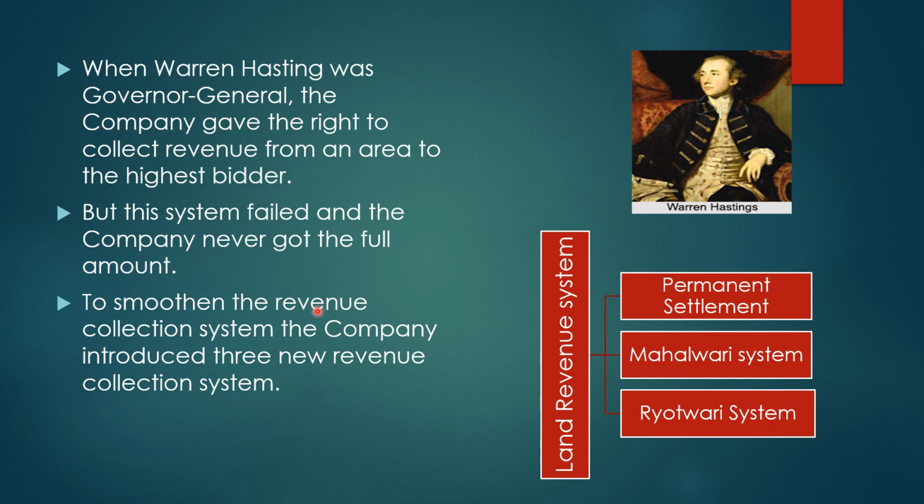To smoothen the revenue collection system, the company introduced three new revenue collection systems. After the failure of the highest bidder system, the East India Company introduced three different systems: permanent settlement, Mahalwari system and Rayotwari system. Now we will learn about each system one by one. Here you can see the picture of Warren Hastings, who was the Governor General of that period.